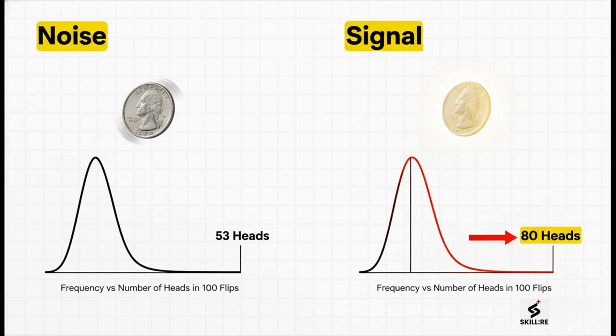I love this analogy because it makes it so clear. If you flip a coin 100 times, you don't expect exactly 50 heads, right? Getting 53, that's just normal random variation. That's noise. But if you get 80 heads, whoa, that's a strong signal that something weird is going on with that coin. Statistical significance just helps us find the line between normal noise and a real significant difference.